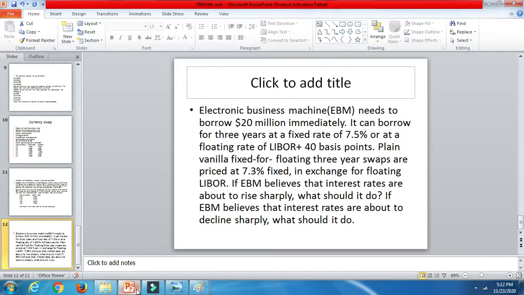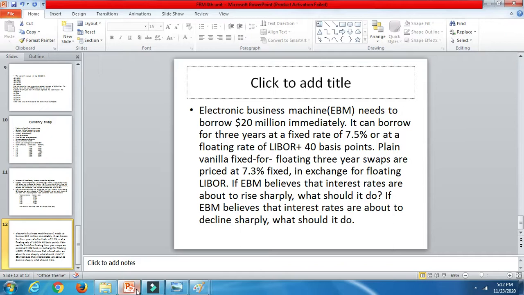LIBOR, if you remember, I have explained in my earlier classes of 4th unit, is the London Interbank Offer Rate. So plain vanilla fixed for floating 3-year swaps are priced at 7.3% fixed in exchange for floating LIBOR. So what happens if he believes interest rates are about to rise sharply, what should he do?